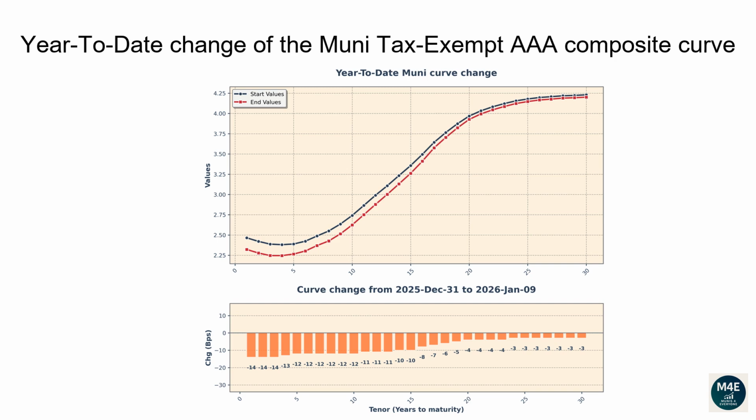The 1-year tenor changed -14 basis points. The 2-year tenor changed -14 basis points. The 5-year tenor changed -12 basis points. The 10-year tenor changed -12 basis points. The 20-year tenor changed -4 basis points. The 30-year tenor changed -3 basis points.